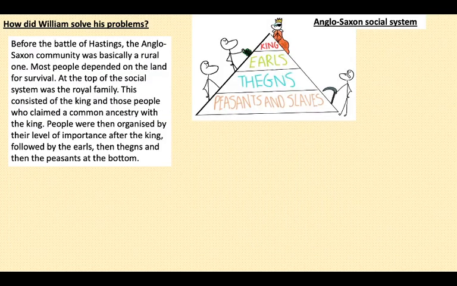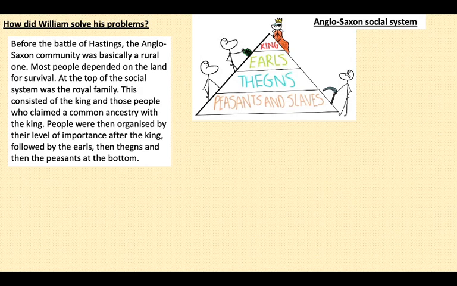So let's have a look at how William solved his problems. One of the first methods of control that William decided he was going to act on is controlling the land and controlling everyone's place in society. Now, before the schools closed, we had a look at how Anglo-Saxon societies worked, and we're going to compare how each society worked.